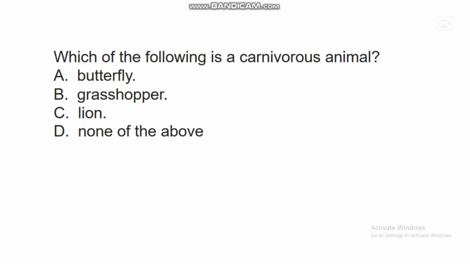The first question we have here says, which of the following is a carnivorous animal? A. Butterfly. B. Grasshopper. C. Lion. D. None of the above. In this question, the correct answer is C. Lion. Lion is a carnivorous animal. A carnivorous animal is an animal that feeds on flesh.